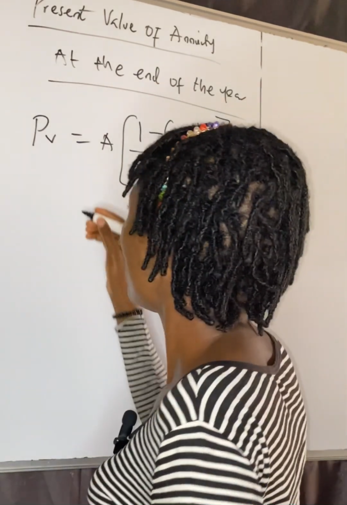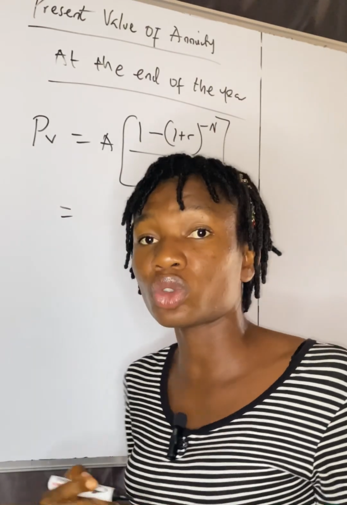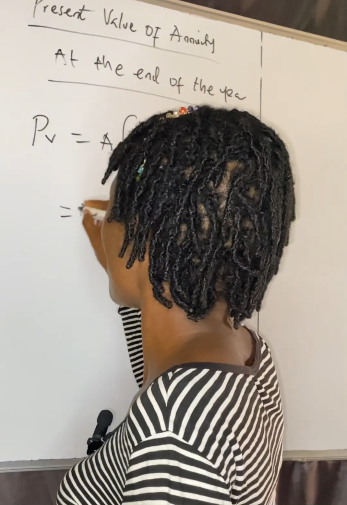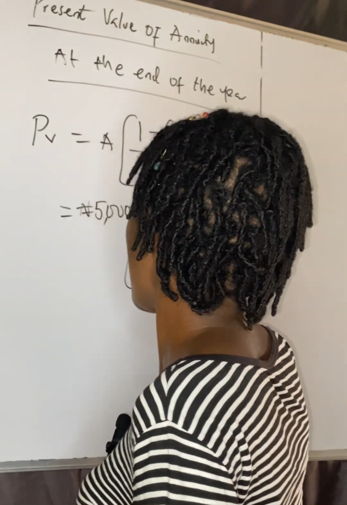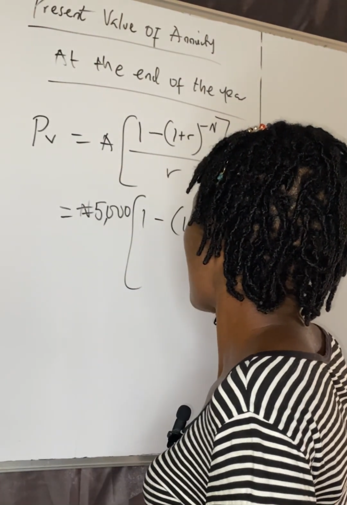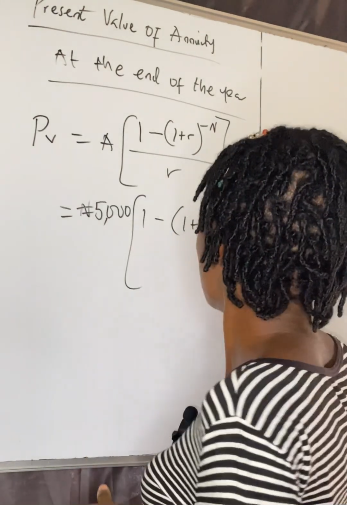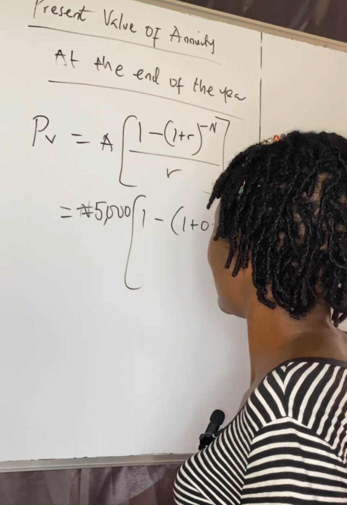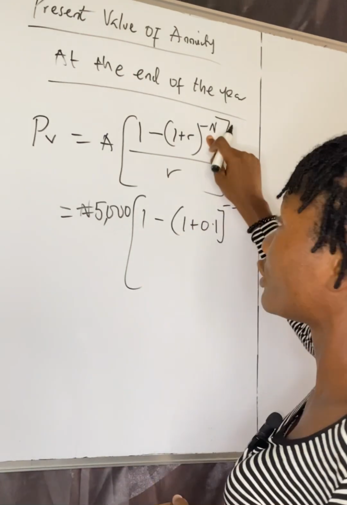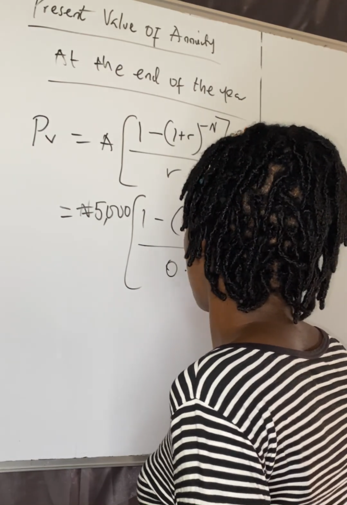Now the amount of money that we want to be receiving, that's our annuity, that constant amount we want to be receiving as cash flow, is 5,000 naira. So we have inputted that in our formula. Our one is constant. Now our 1 plus r, we have 10%, right? Our interest rate is 10%, so we are using 0.1. And then our minus n, like I said, our n is for 3 years, right? The minus is from the formula. And then we are dividing by r, which is 0.1.